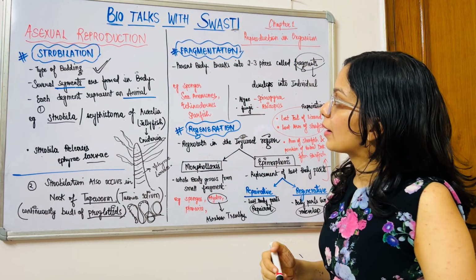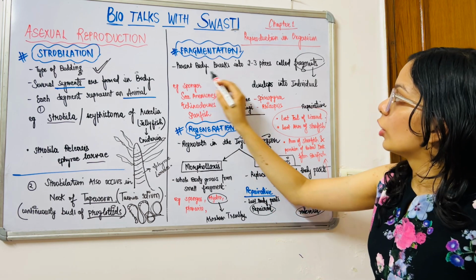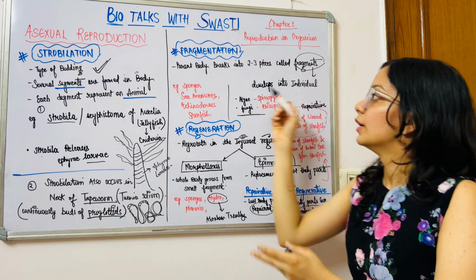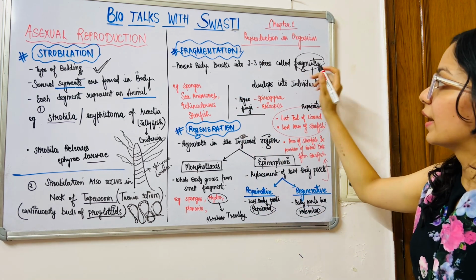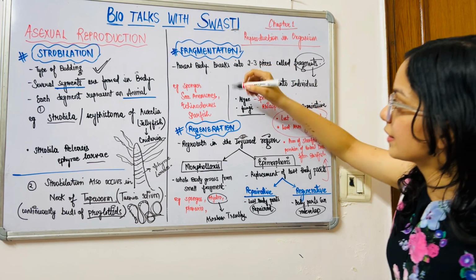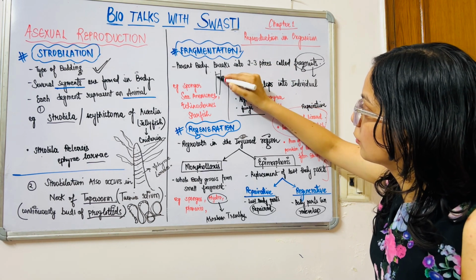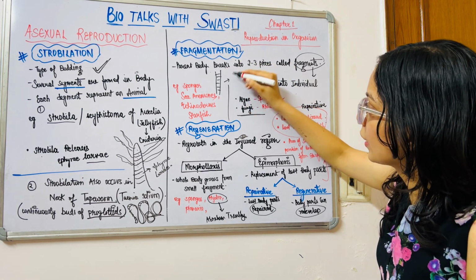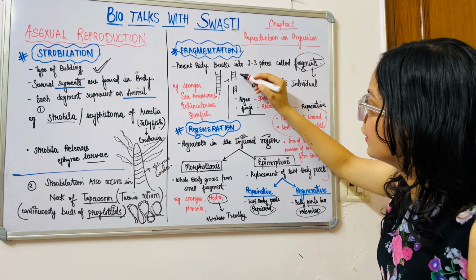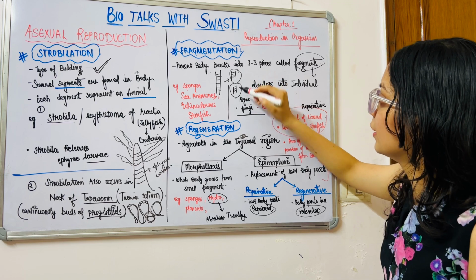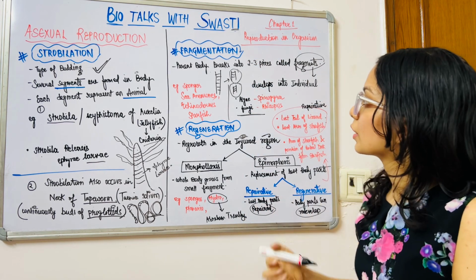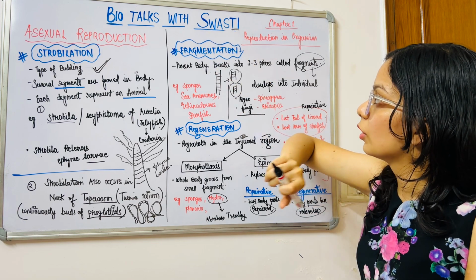What happens in fragmentation is that the parent body breaks into 2 or 3 pieces and these are called fragments. Each fragment develops into an individual. For example, this is the parent body. It will divide into 2, and this fragment and this fragment each develop into an individual. So what are the examples of fragmentation?